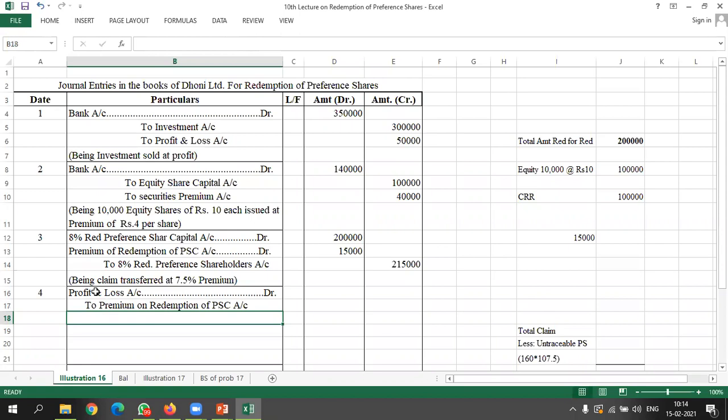Okay, here we will write being premium provided for redemption of preference shares. Okay, amount is 15,000.